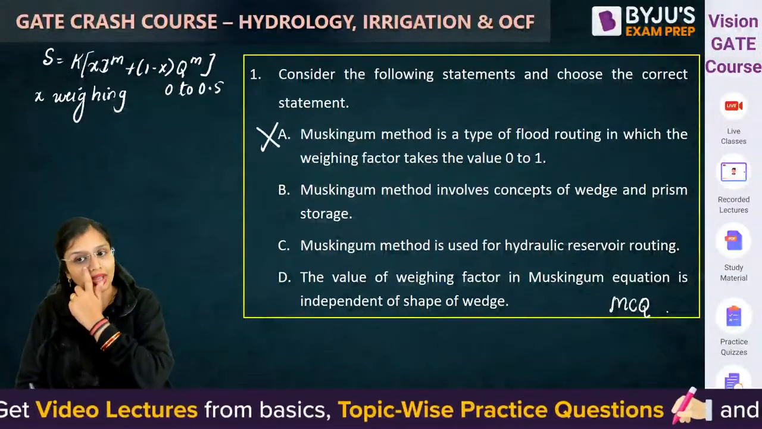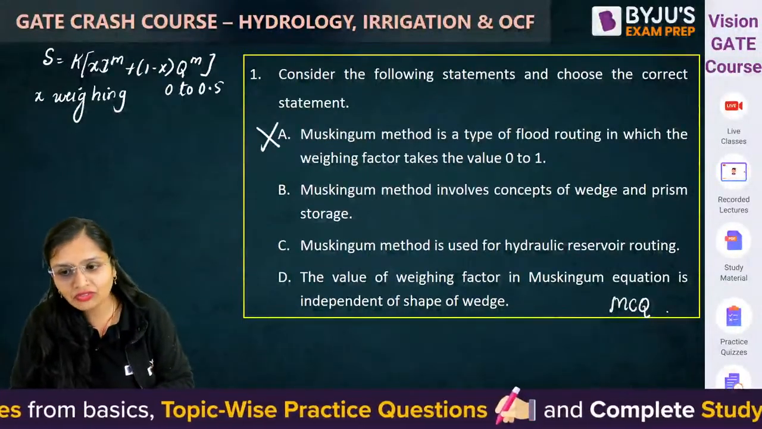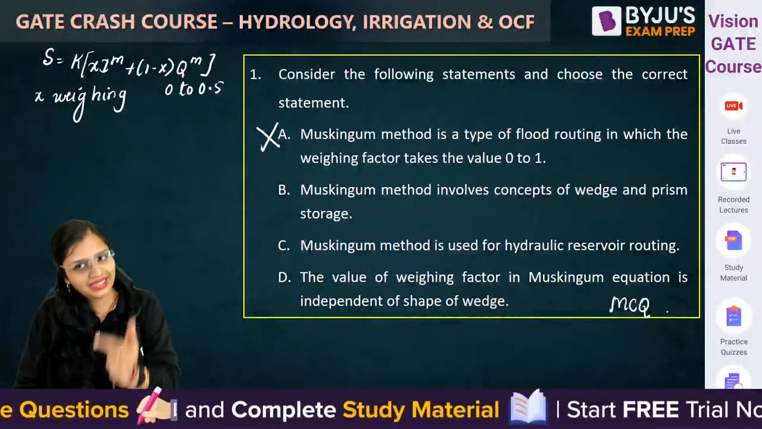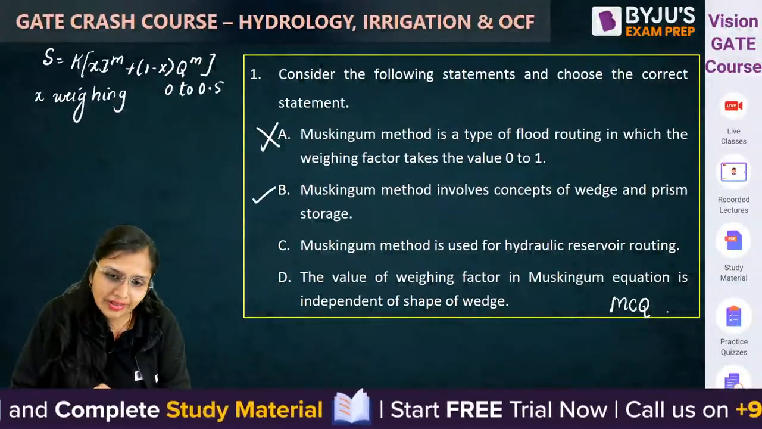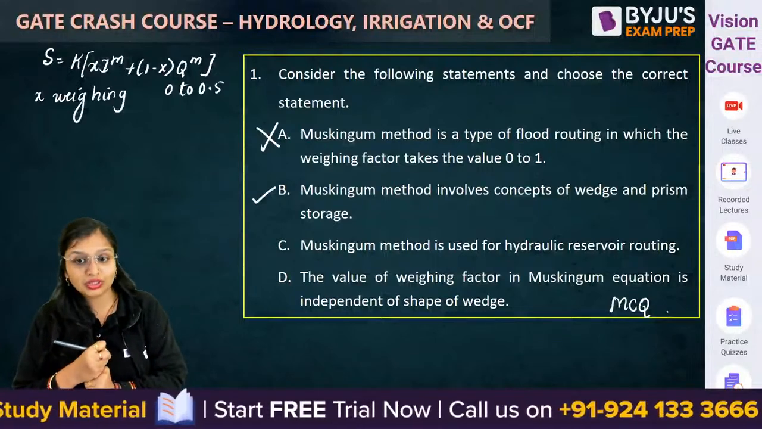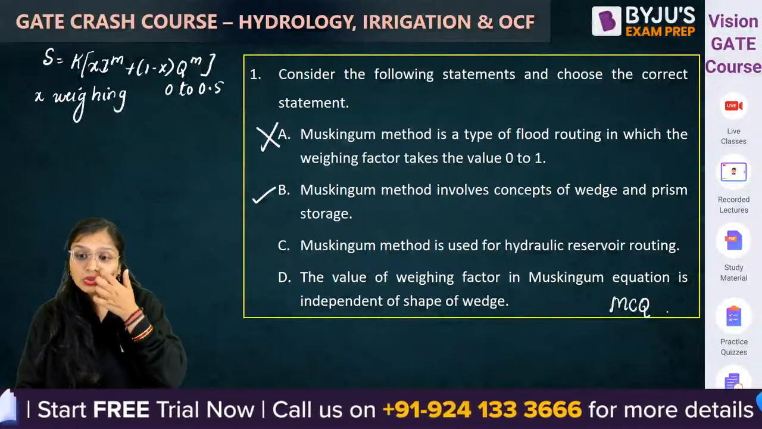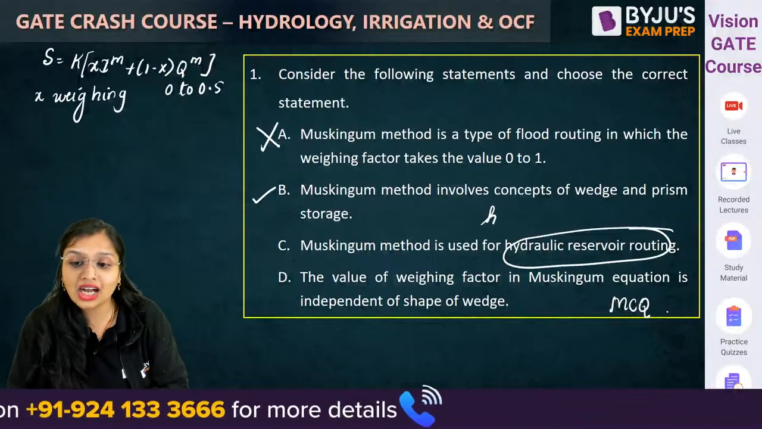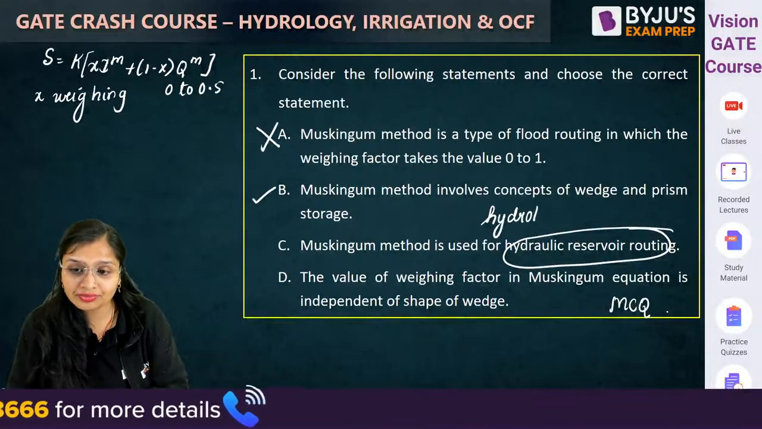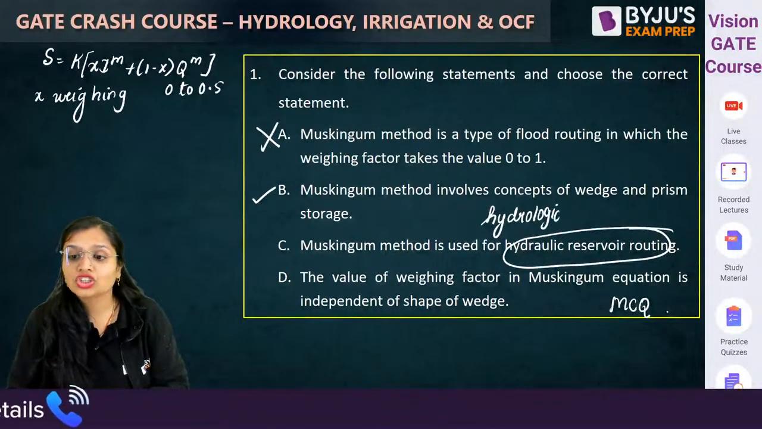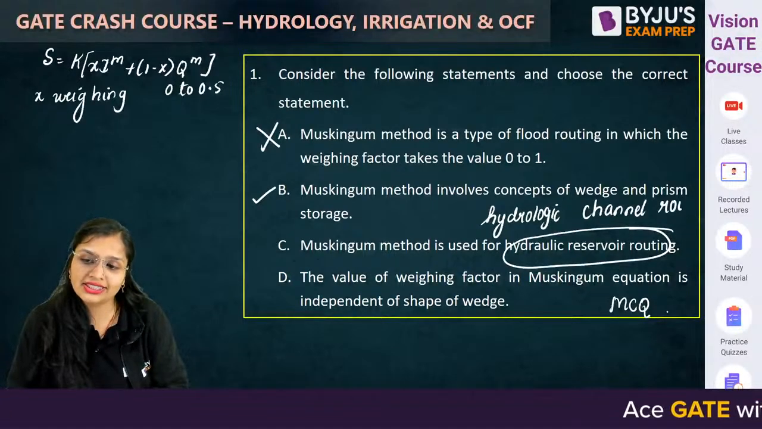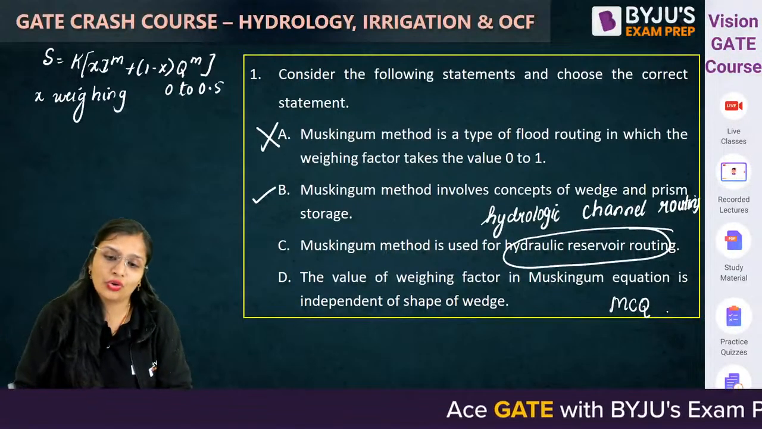This is wrong. Muskingum method involves the concept of wedge storage and prism storage. Yes, it involves the concept of wedge storage and prism storage. Muskingum method is used for hydraulic reservoir routing. No, it is hydrologic channel routing. So this statement is also wrong.